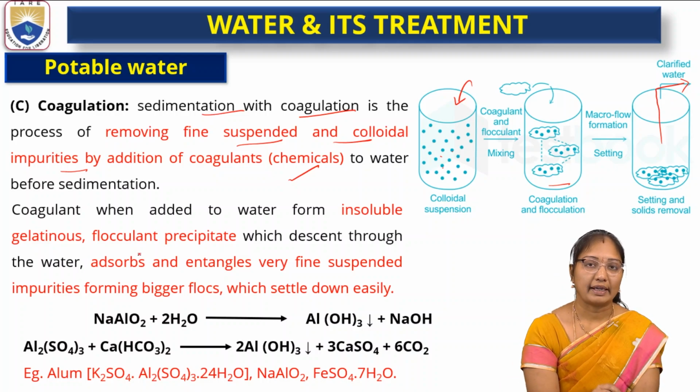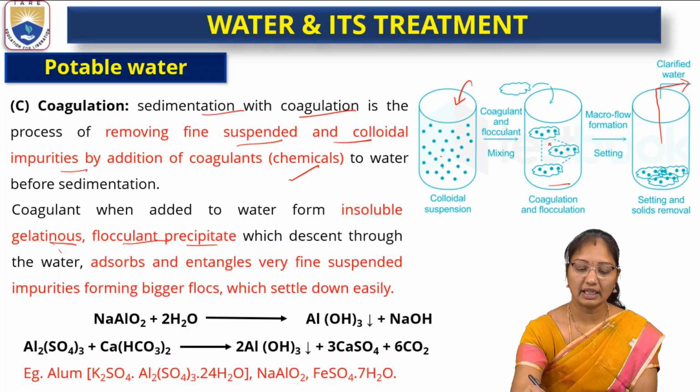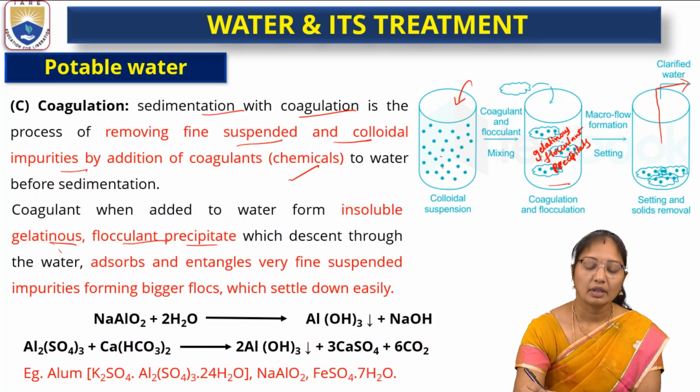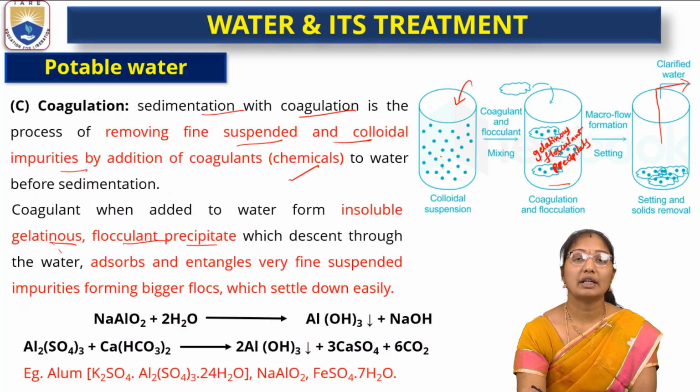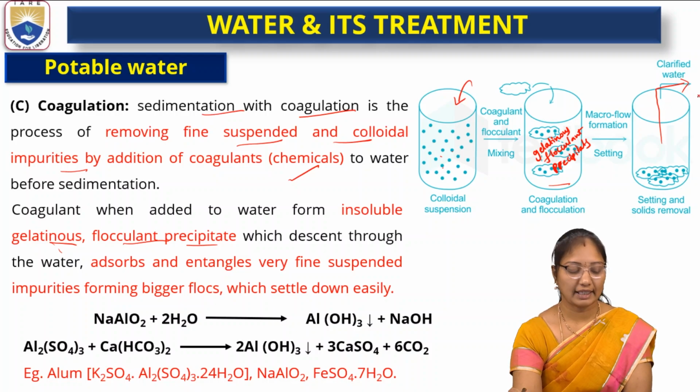So, what are the coagulants? Coagulants, when added to water, form insoluble gelatinous flocculant precipitates. So when added, gelatinous flocculant precipitates are formed in the tanks. Then it is allowed to settle for a long time at the bottom of the tank. Then the purified water is pumped from the tanks.